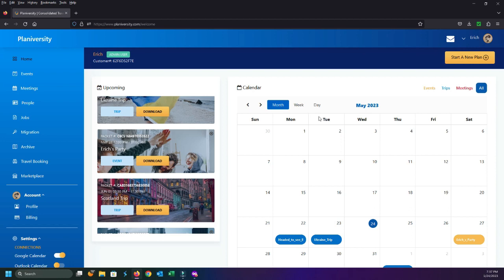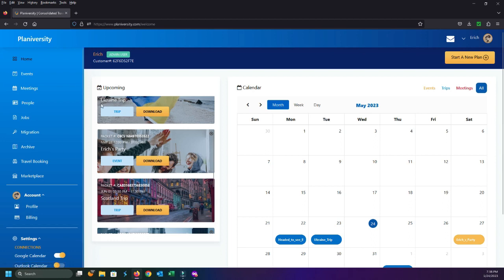We've only been recording for just over 10 minutes, close to 15 minutes, something like that. And it's really that fast. And it all depends on how detailed you want to be, how much information you want to put into it. It's that simple. Now, just keep in mind, once this plan actually expires, or once we pass the 27th, it's going to drop off this upcoming section and it's going to go into your archive.